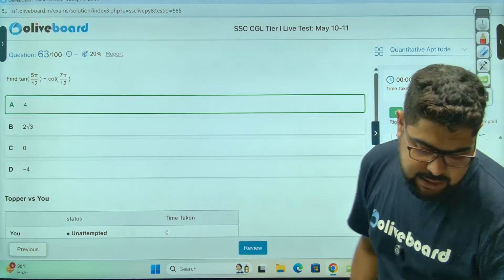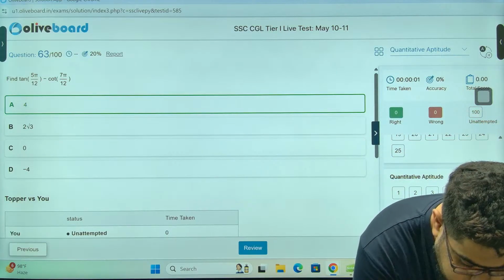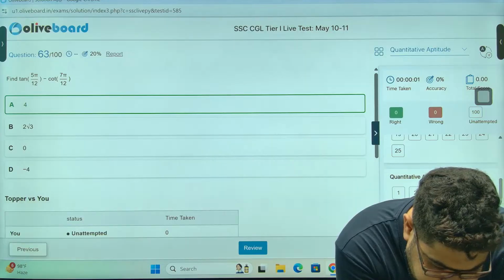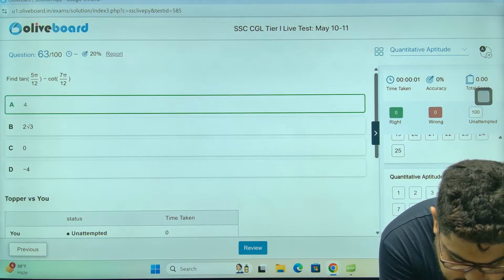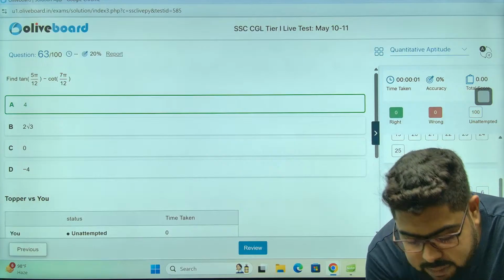Kya ho raha hai bhai? Kuch nahi bhai. Everything is doing. Just a second. It is buffering and buffering.